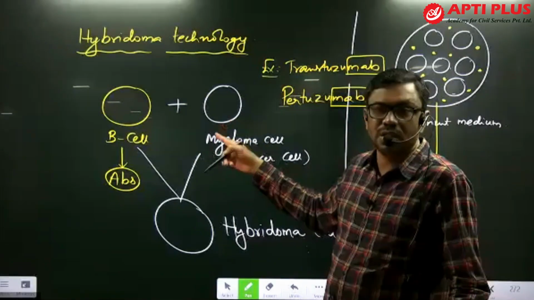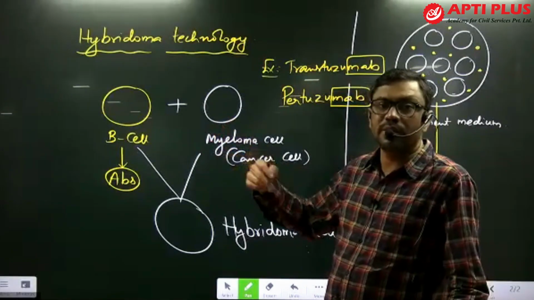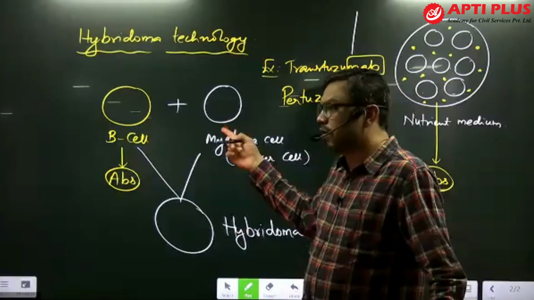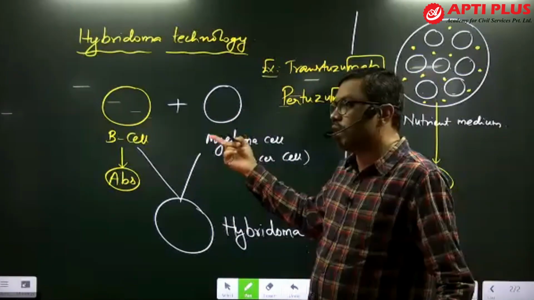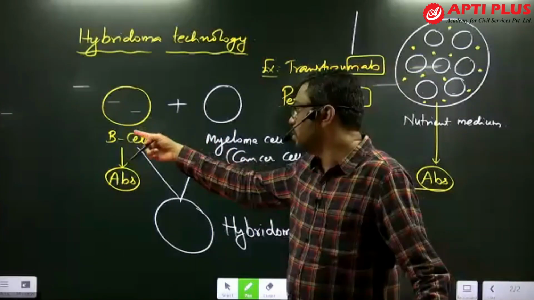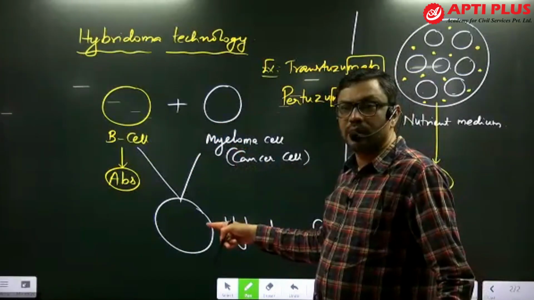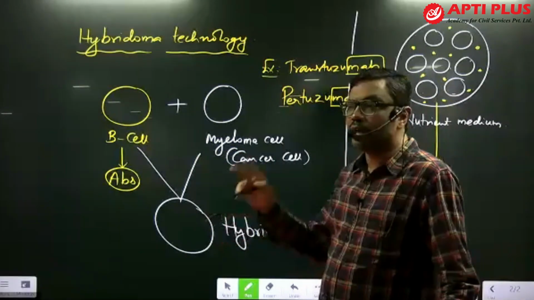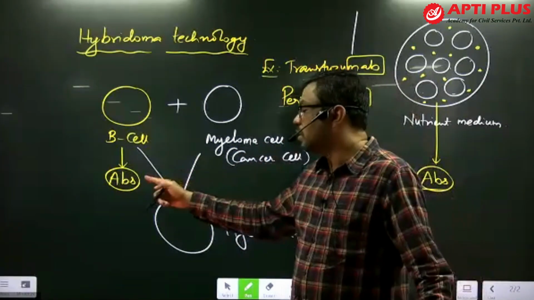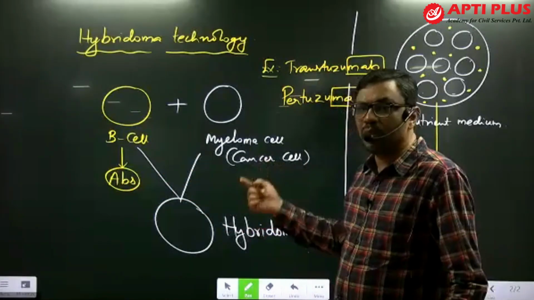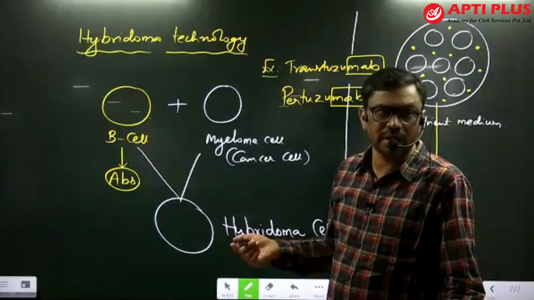Myeloma cell means cancer cell, and the literal meaning of cancer is uncontrolled growth. This myeloma cell has proliferation, multiplication capacity. When you merge the B lymphocyte with the myeloma cell, you get a hybrid cell. This hybridoma cell has two characteristic features: antibody producing character and multiplication, proliferation character.